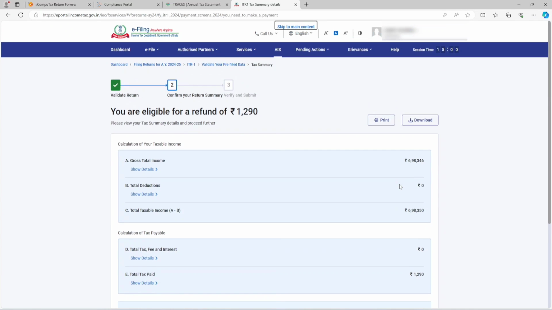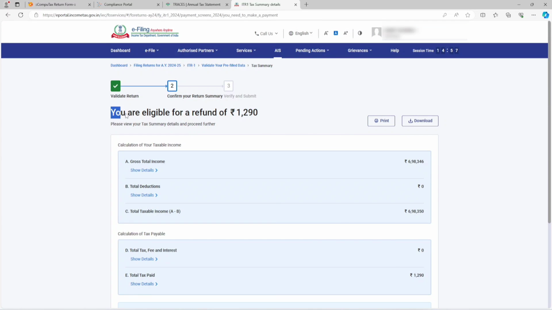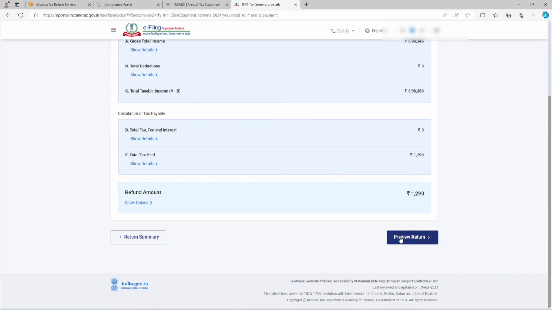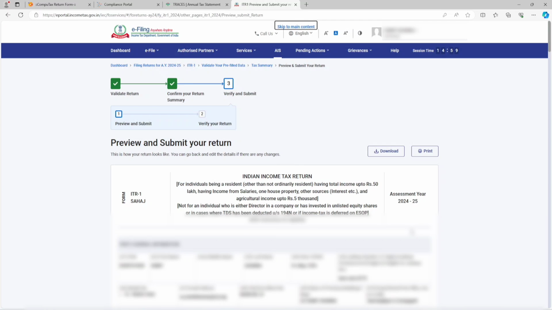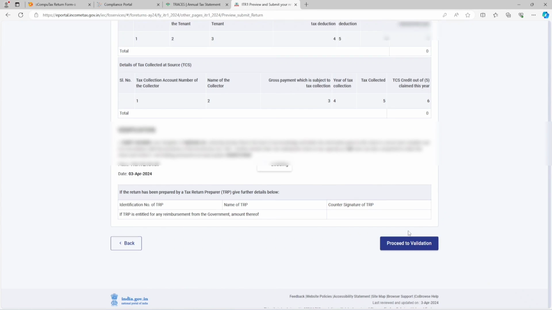When we click on proceed, it will show you are eligible to get a refund of 1290. This means the TDS is excess deducted and we do not need to pay any tax, so this amount can be taken as a refund. Now we need to preview the return. We have to click on this checkbox and then proceed to preview. It will show the draft report of all the ITR details which you have mentioned in your income tax return. Now we have to click on proceed to verification.